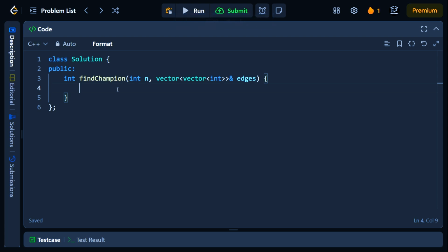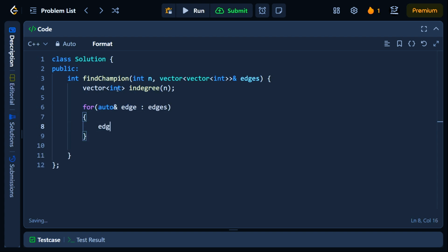Okay, as we said, we're going to find the in degree of every vertex. Let's have a vector of integers for every team, so we have indegree of size n. Then we go over every edge.